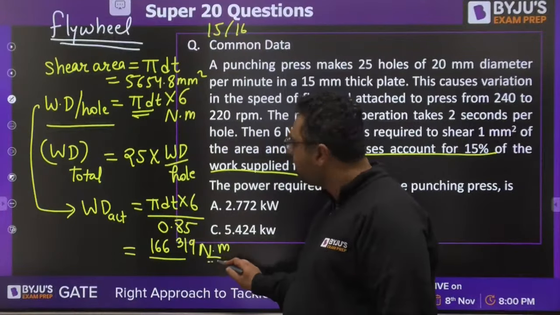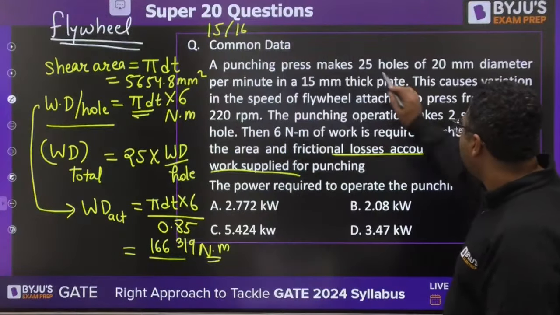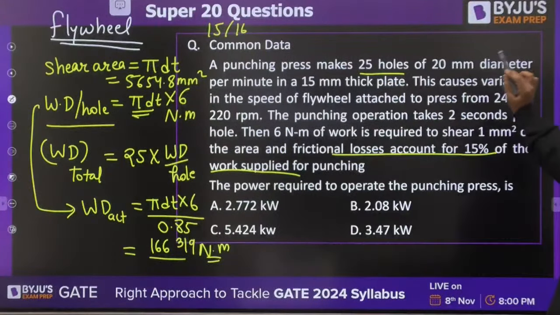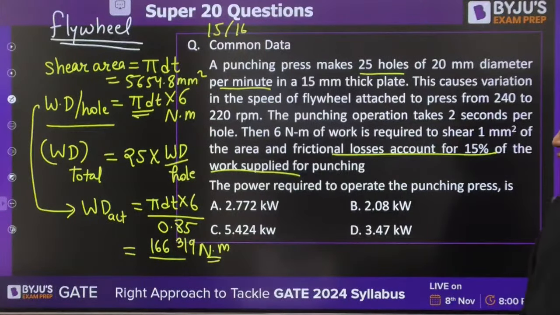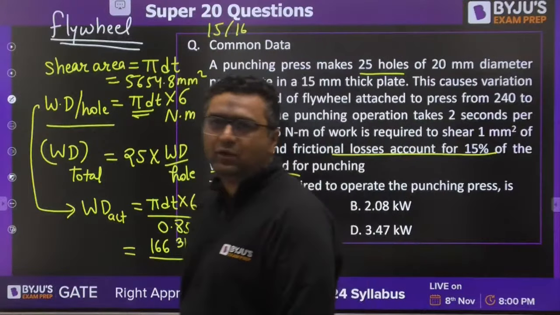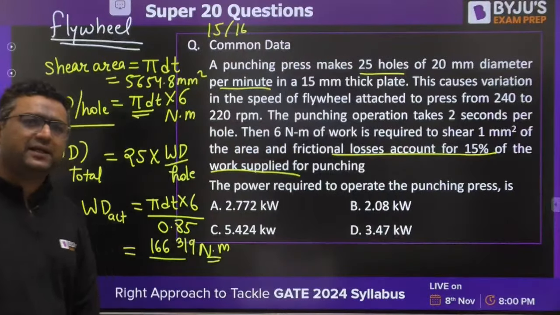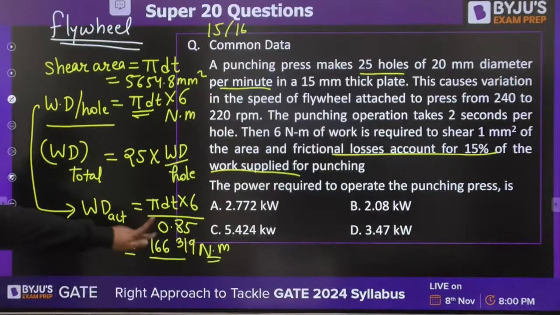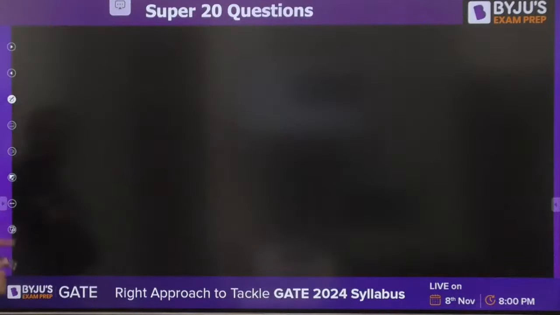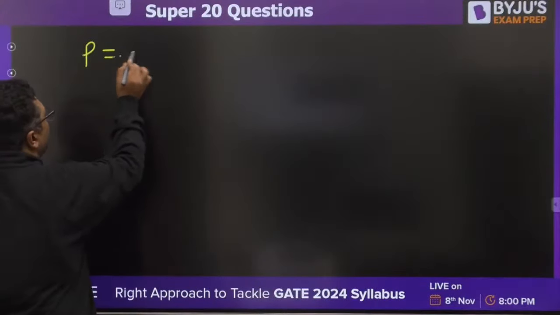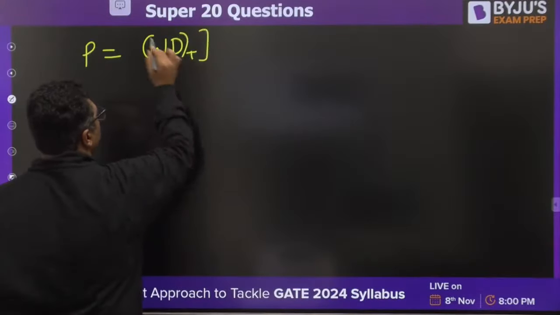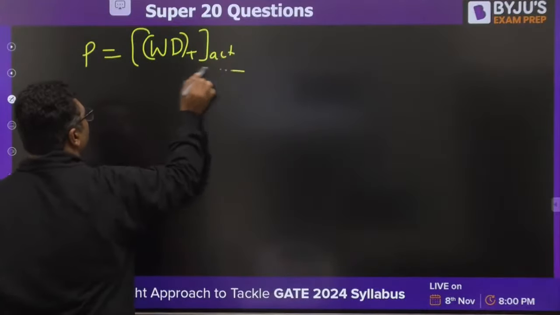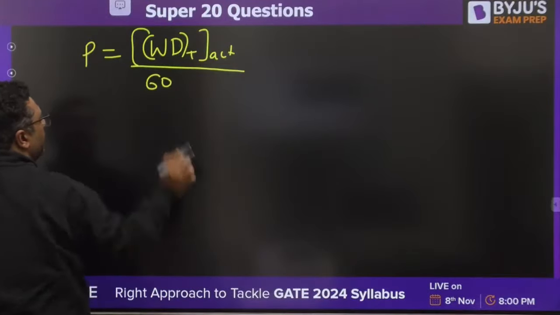Newton meter. And they are saying 25 holes of 20 mm diameter per minute. So per minute, 1 minute has 60 seconds. For power rating, you would be dividing the total actual work done by 60. Okay.